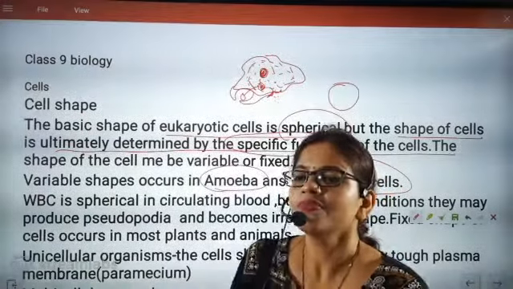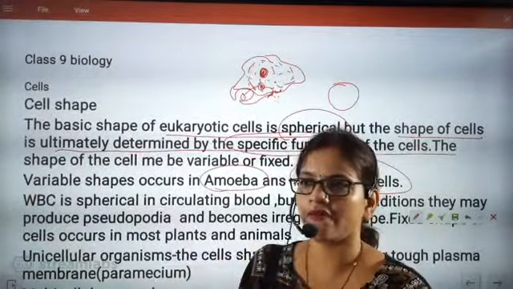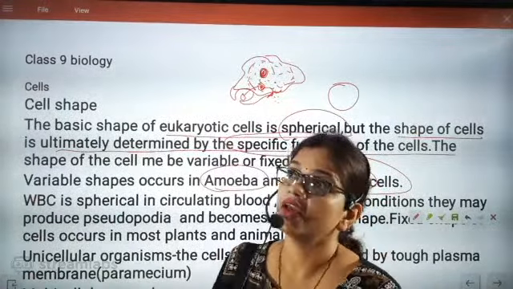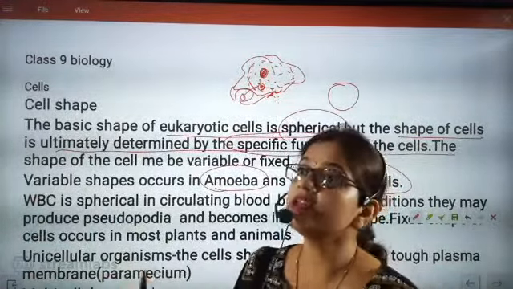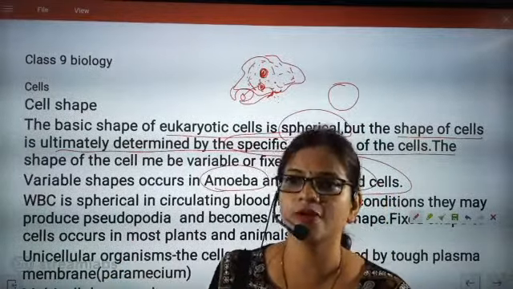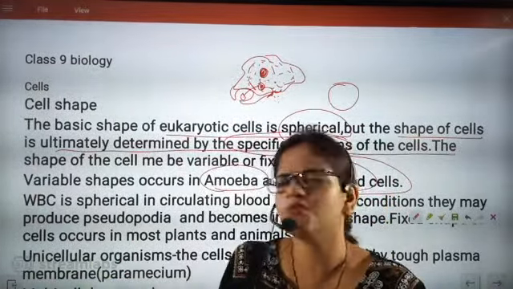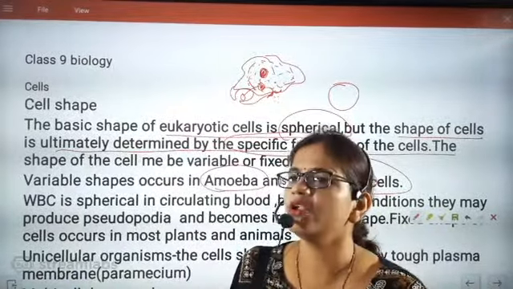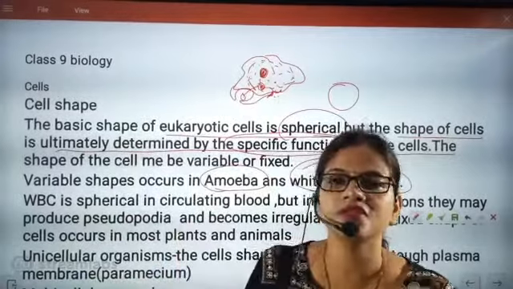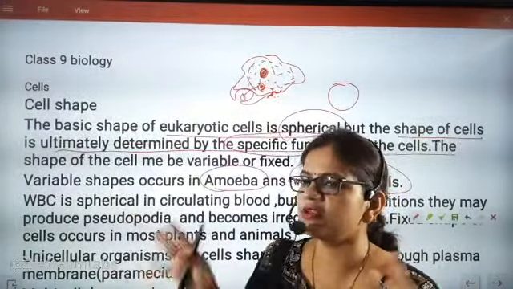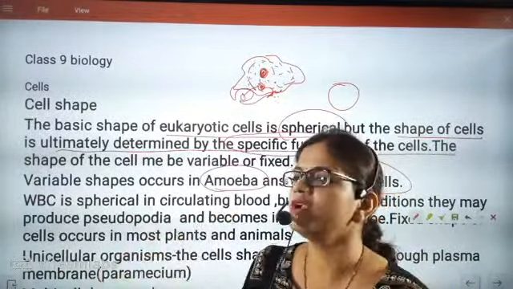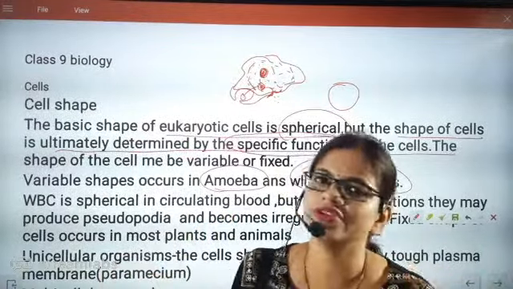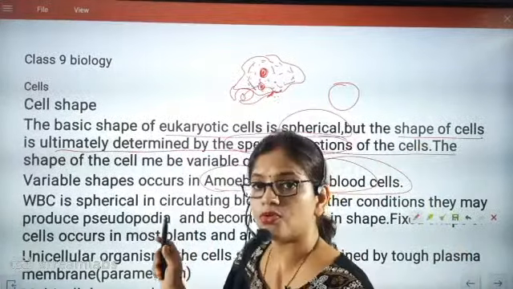If this question comes anywhere, which cell present in your body can change its shape, then the answer is WBC. In our body, when it is in the circulatory system, in the bloodstream, it will be changing its shape. But the moment it is relaxing somewhere, it will form pseudopodia, meaning its shape will be changed. So you must know all these things.